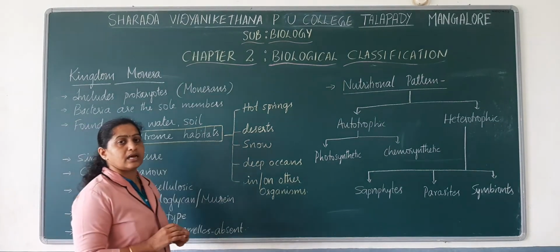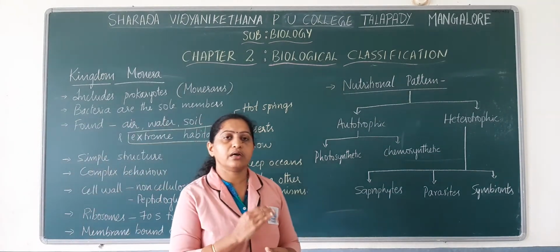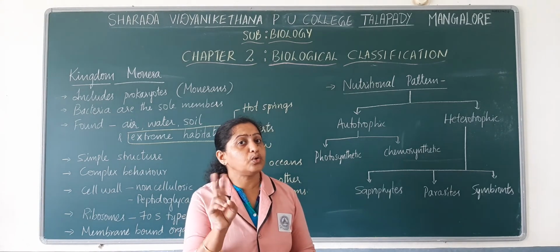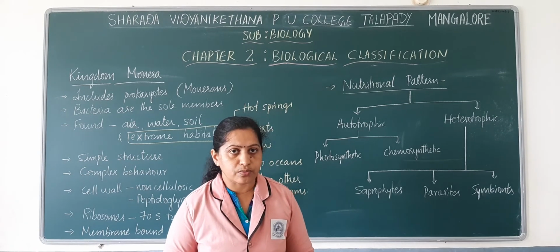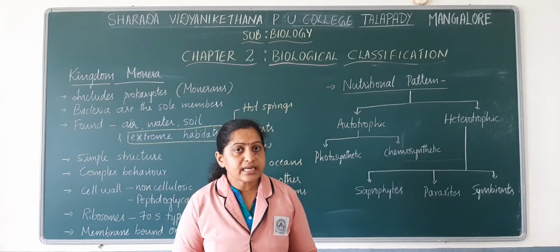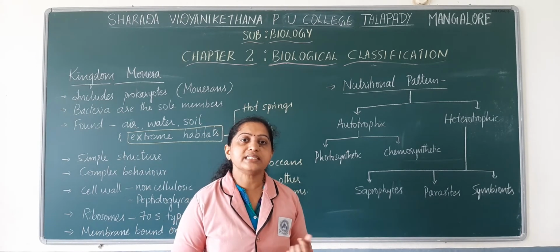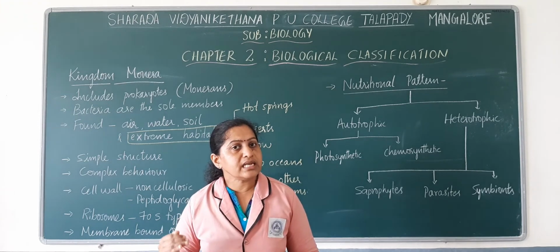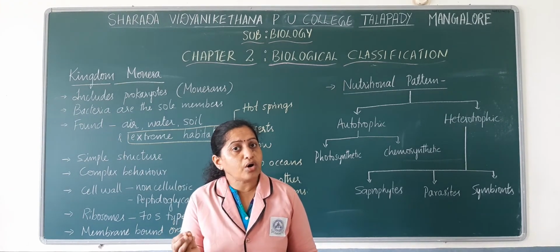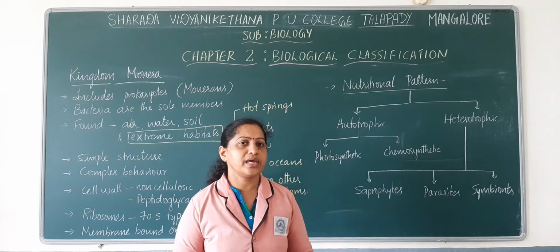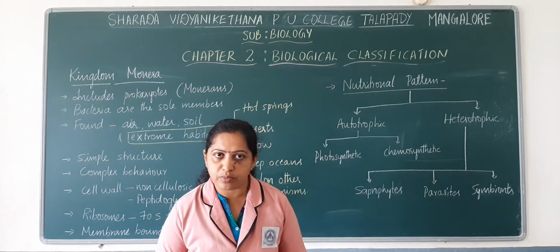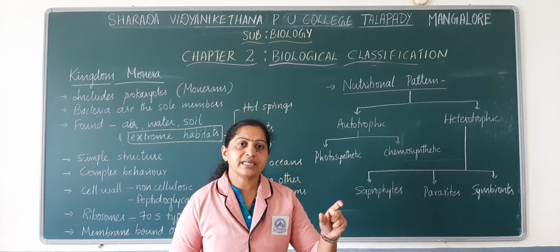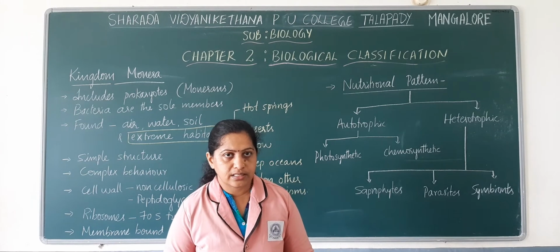Already while discussing cell structure during our bridge course, we have discussed that there are two kinds of ribosomes, right? 70S type of ribosome as well as 80S type of ribosome. 70S type of ribosomes are mainly seen in prokaryotes, and some of the cell organelles inside the eukaryotes also have 70S type of ribosome. Whereas 80S type of ribosome is mainly present inside the eukaryotic cells.